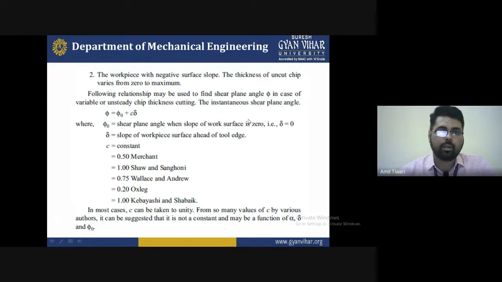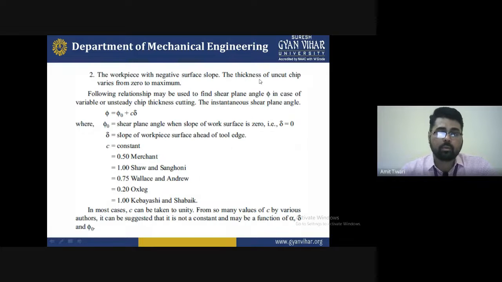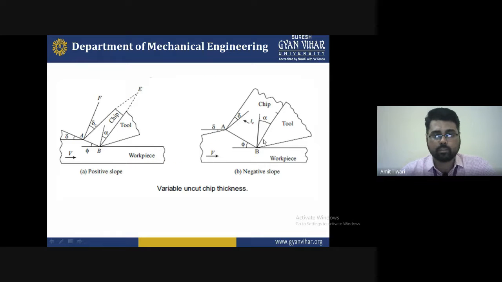Second point is the workpiece with negative surface slope. The thickness of uncut chip varies from 0 to maximum. These conditions are obtained in the second case, that is the workpiece with a negative surface slope. You can see in this diagram, a negative surface slope is obtained. Why? Because the thickness of uncut chip varies from 0 to maximum. Here you can see 0 to maximum.